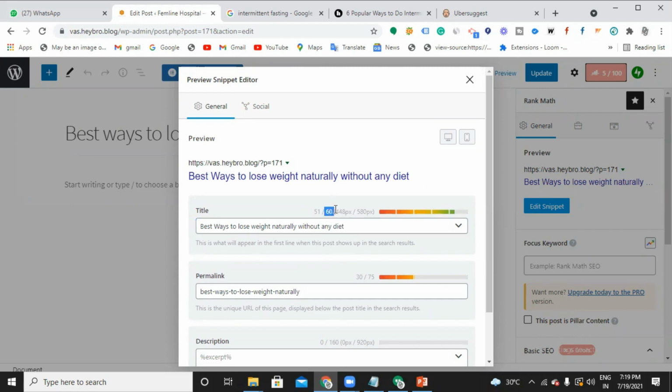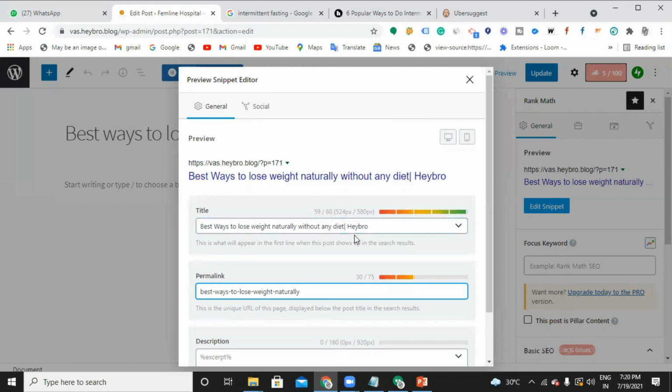Here comes the 60 character limit, Jolene. You can have your meta title within these 60 characters. Do not exceed this limit, as it won't give you the best result. You can also include your brand name. Now it's like heybro.blog, right? So you can insert it like this: heybro, so that it also includes your brand name.